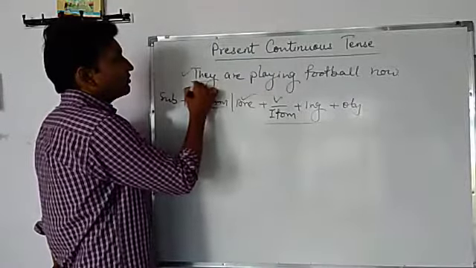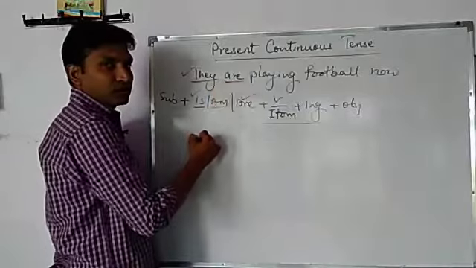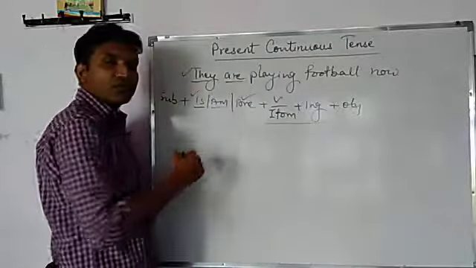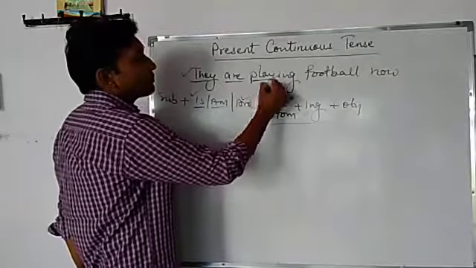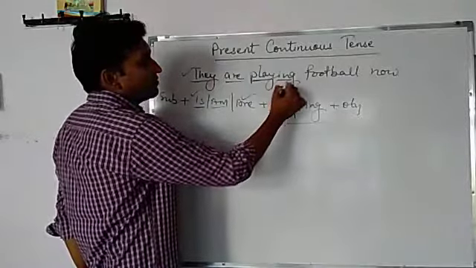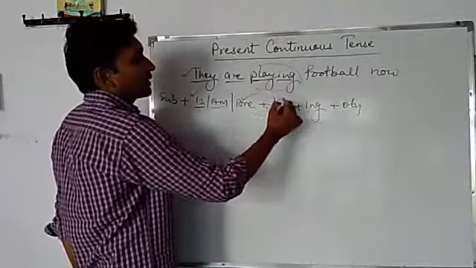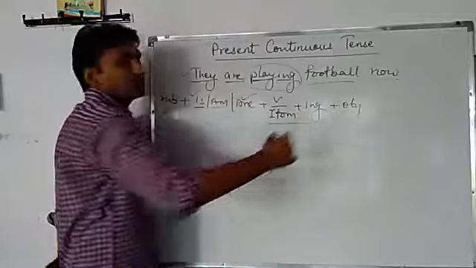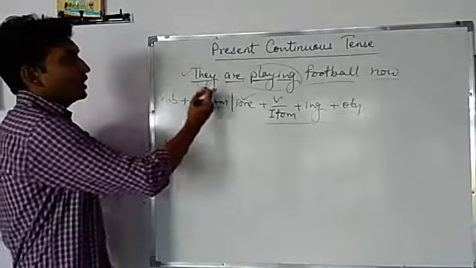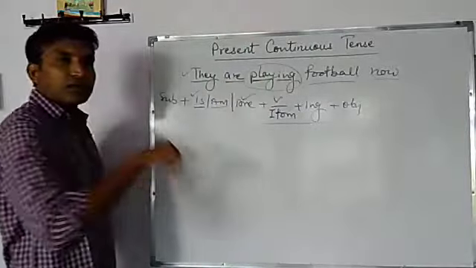Why? The subject is plural, so we use are here. With plural subject, the plural helping verb will also be used. And then the main verb is play, and with ing, it becomes playing. And the object is football. And this is showing the time, now. So they are playing football now.